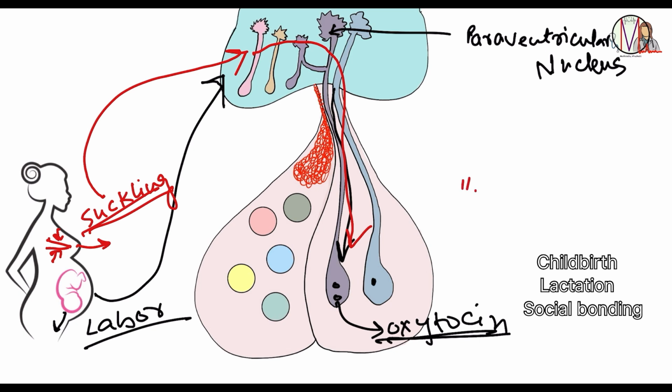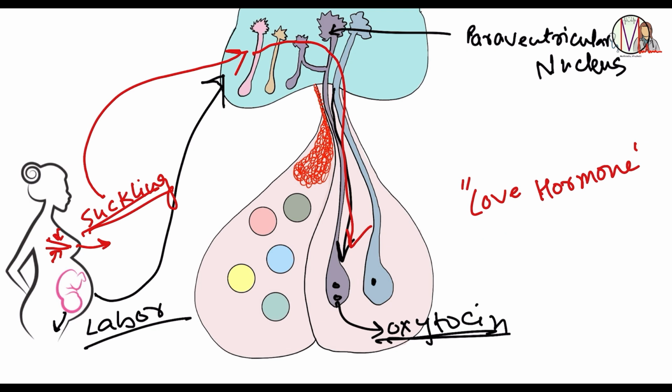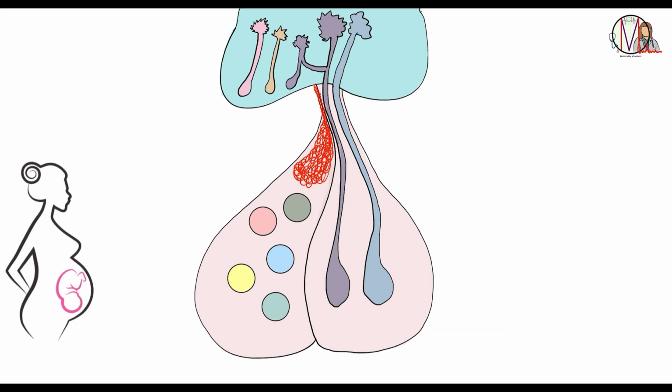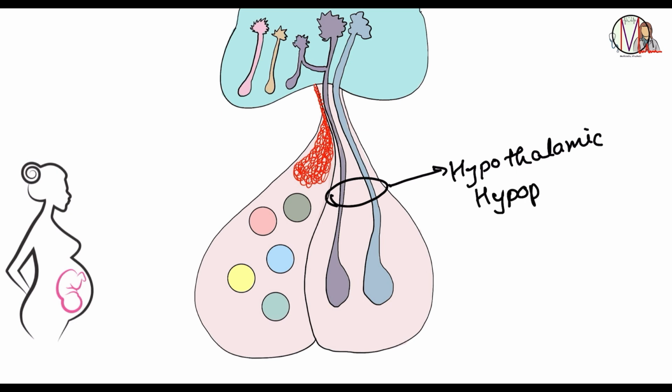Another trigger for its release is social or emotional bonding. Oxytocin is sometimes called the love hormone because its release can be stimulated by physical touch, emotional bonding, and feelings of trust or affection. Both these neurons together form a tract known as the hypothalamic hypophyseal tract. This was about the hormone regulation in the posterior pituitary.